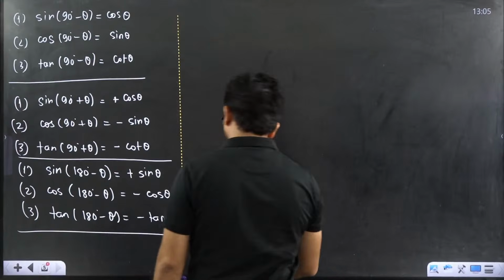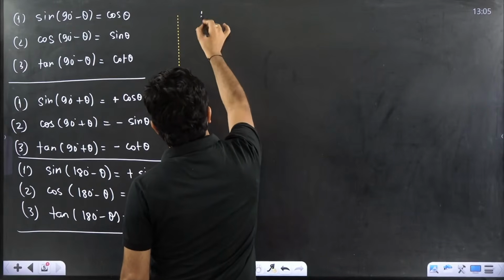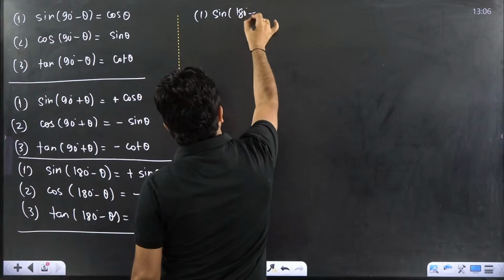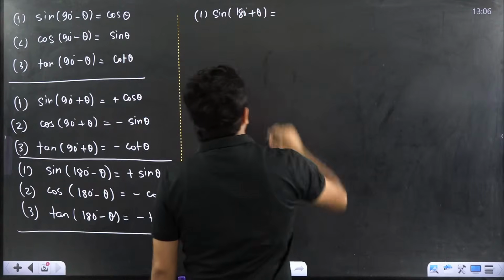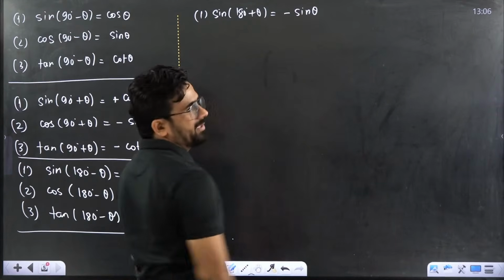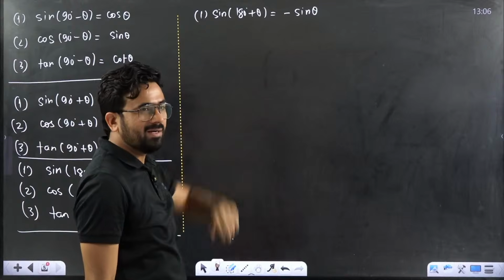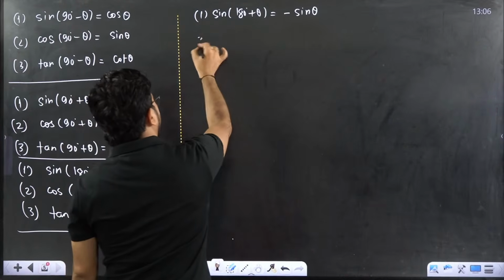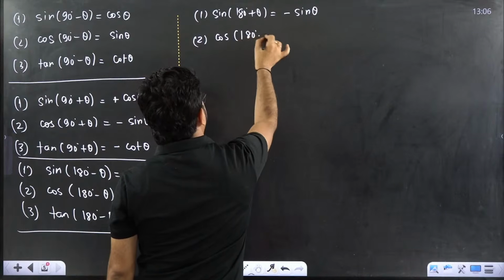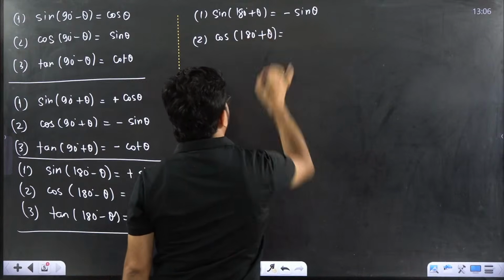If you want to write the next one, first sine of 180 degree plus theta would be minus of sin theta, because in the third quadrant, more than 180 means third quadrant, it is negative. Second is cos of 180 degree plus theta, that would be what?